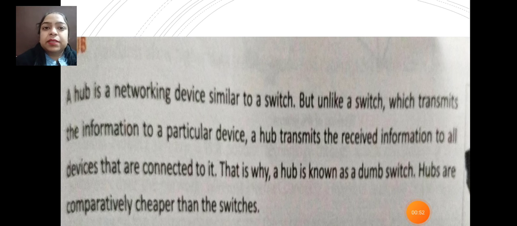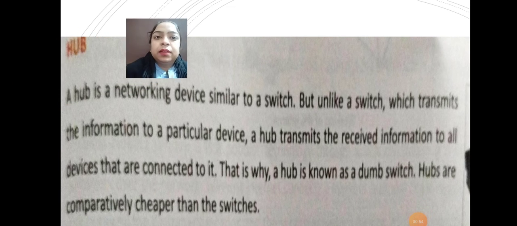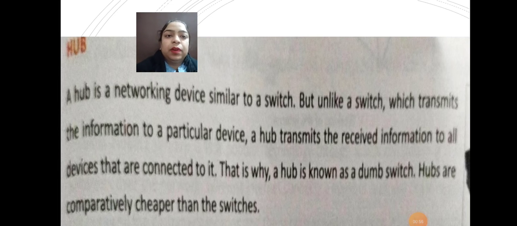Let me begin with the definition of a hub. A hub is a networking device similar to a switch, but unlike a switch, which transmits the information to a particular device, a hub transmits the received information to all devices that are connected to it. That is why a hub is known as a dumb switch.